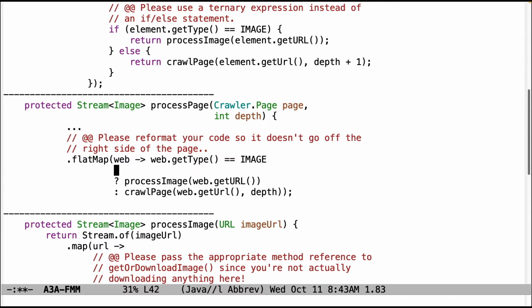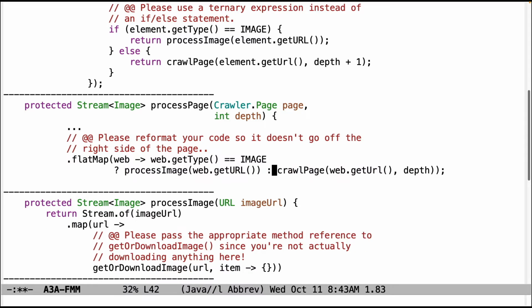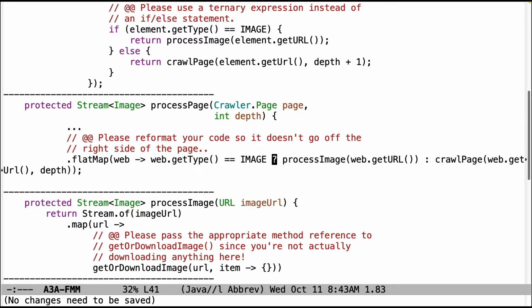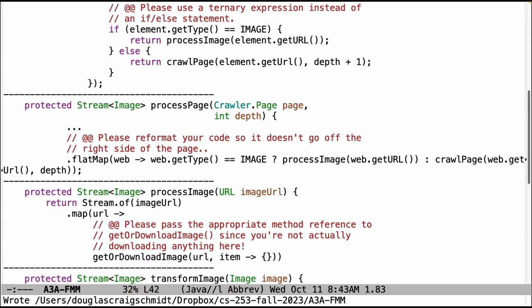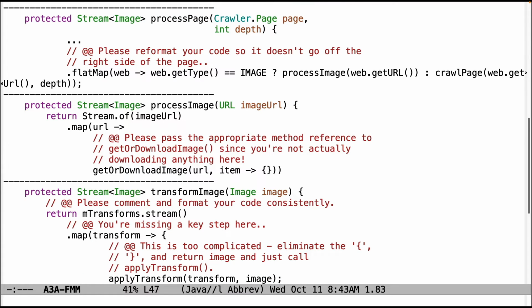So again, just get in the habit of writing code that's legible. It's very easy to do. It's much easier to write legible code, honestly, in the long run than to write illegible code. So just get in the habit of doing it, and you'll thank me years later after you write a lot more code.